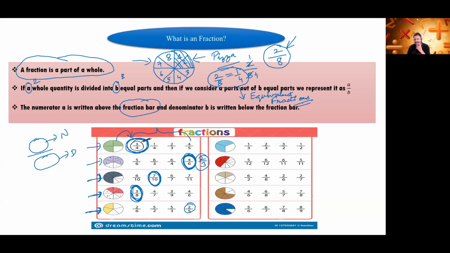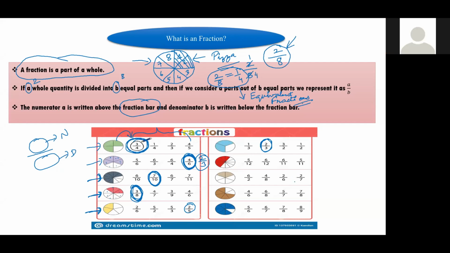Okay. Yes, Riddhi Agrawal. Next answer you will give. Sir, next answer is 2 by 3. Why, beta? What is the reason why it is 2 by 3? There are 3 parts and 2 parts are shaded. Correct. There are total 3 parts and 2 parts are shaded. So 2 by 3 is the answer.